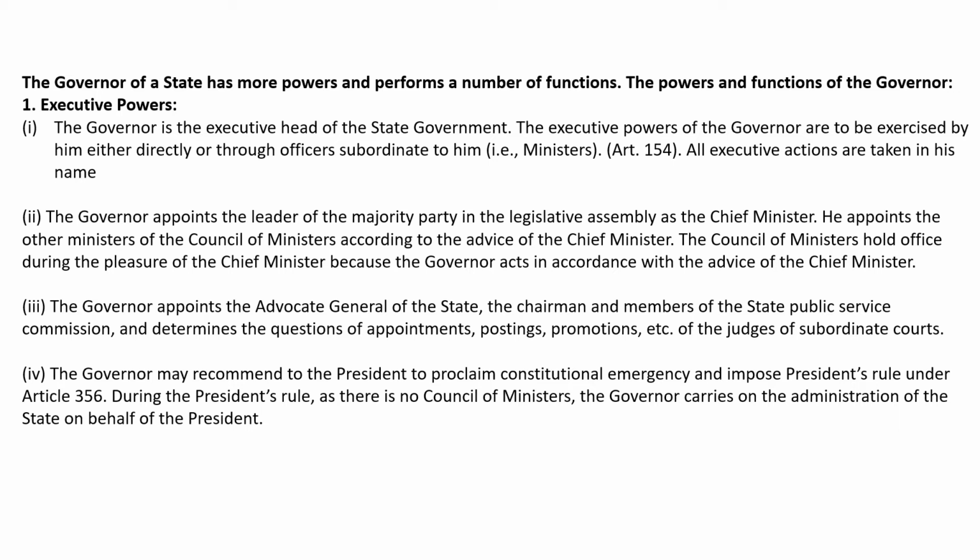The Governor appoints the Advocate General of the state, the chairman and members of the State Public Service Commission, and determines the questions of appointments, postings, and promotions of the judges of subordinate courts. The Governor may recommend to the President to proclaim a constitutional emergency and impose President's rule under Article 356.